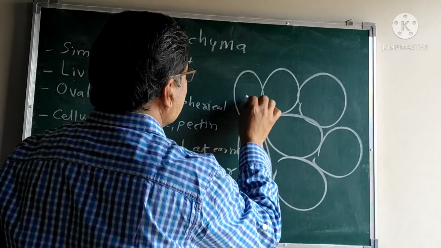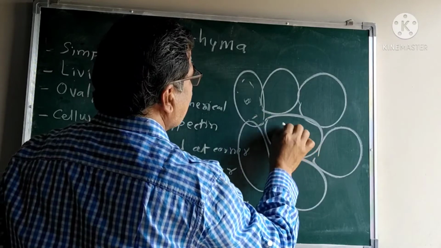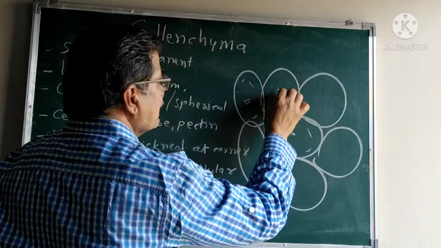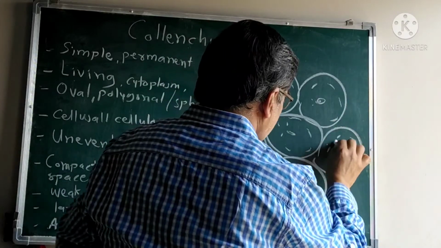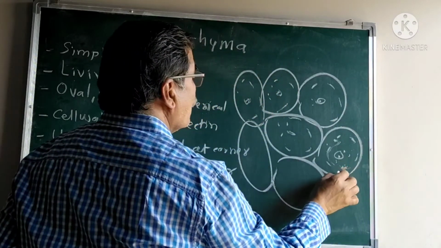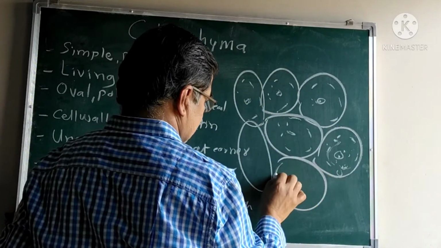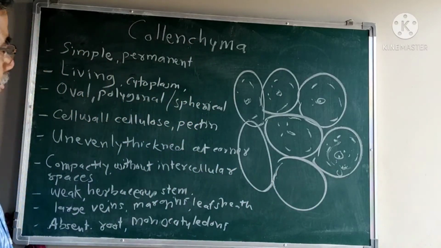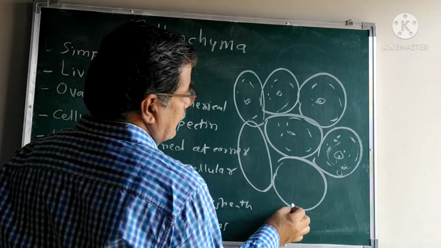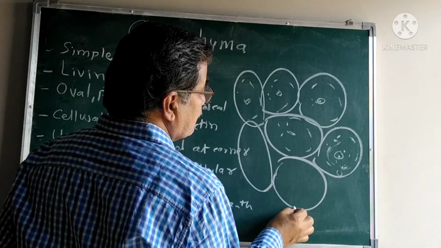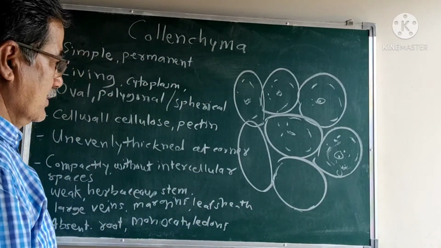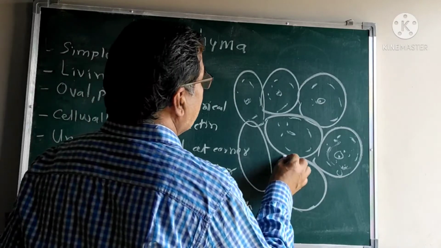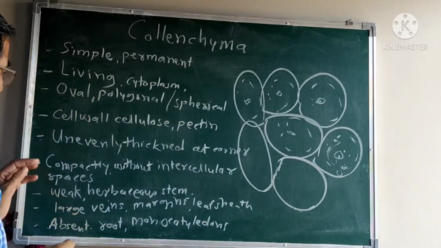Each cell consists of the nucleus and the cytoplasm, because the tissue is a living one. It consists of small vacuoles. The cell wall is made up of cellulose and pectin compounds.